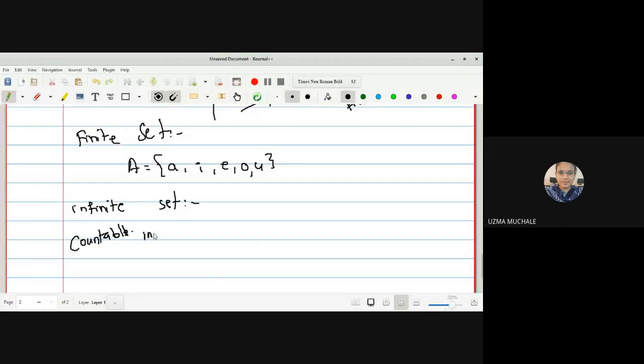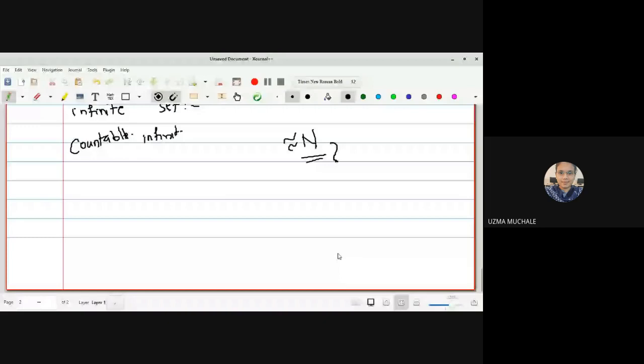Countable infinite set. This is what a countably infinite set is. That means it is equivalent to the set of natural numbers. Now my question is why we are saying equivalence with the set of natural numbers for any countably infinite set, right? The next is the definition of a countable set. A set which is either empty, finite, or countably infinite is called a countable set. We'll discuss this later.